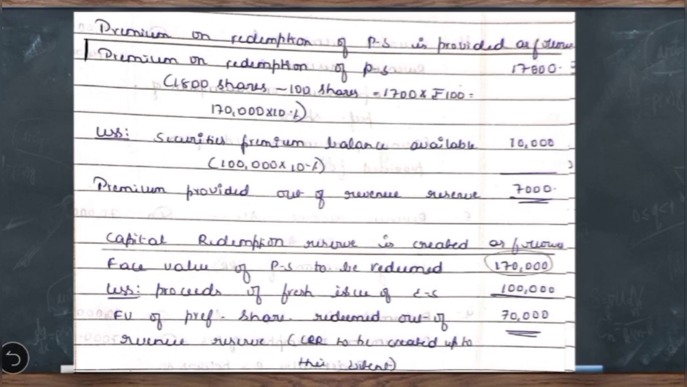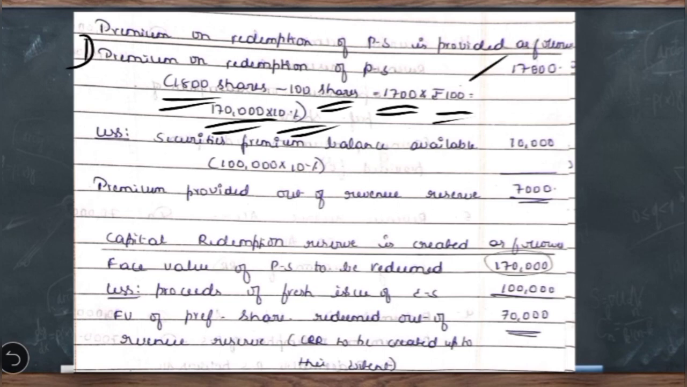The first working note, premium on redemption of preference shares, is provided as follows. Premium on redemption. As I discussed in the previous slide, there were 1,800 preference shares, out of which 100 shares are forfeited. So we are going to deduct that. The remaining shares are 1,700. When we multiply by the face value per share, we get capital of 1,70,000, which is going to be redeemed at that 10% premium, which comes to 17,000.